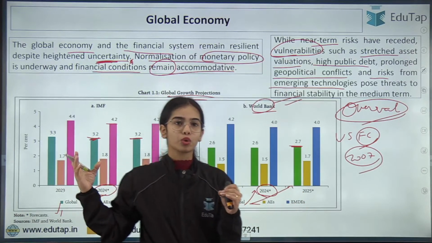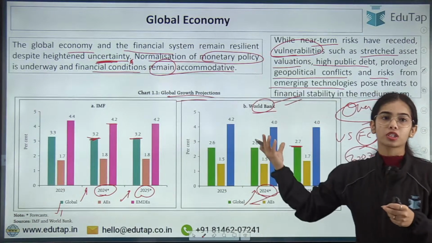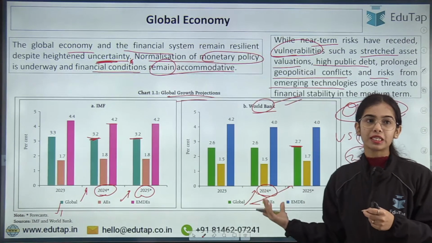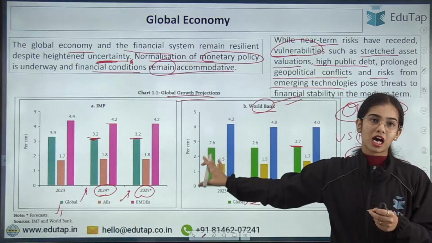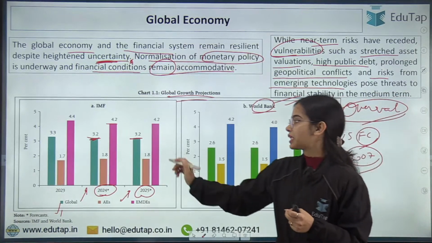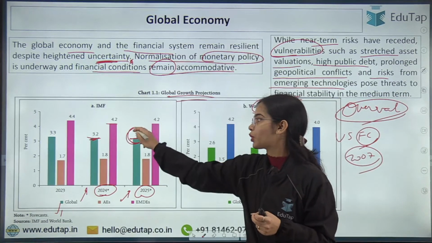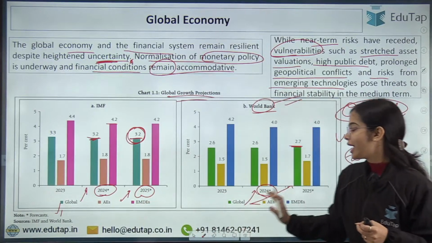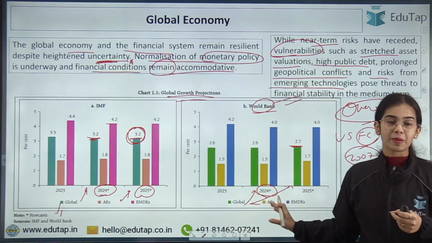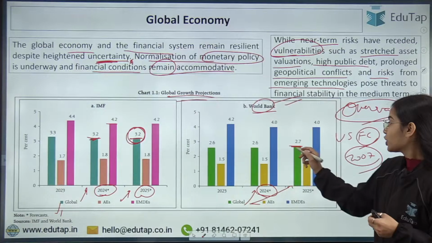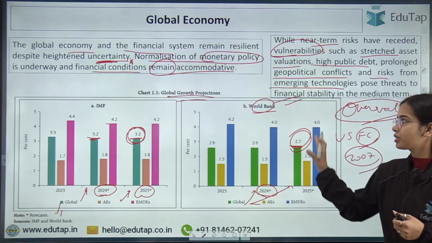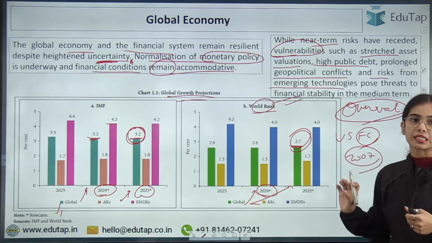So these are the global growth forecasts or projections that have been given by the IMF and World Bank. IMF is expecting the global economy to grow by 3.2% in 2025, and the World Bank is expecting the global economy to grow by 2.7% in 2025. Okay, so this is the idea.